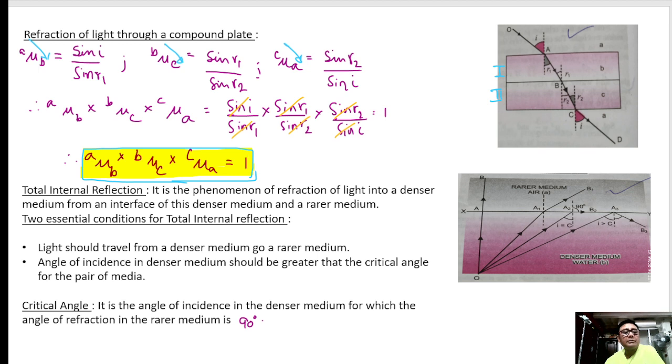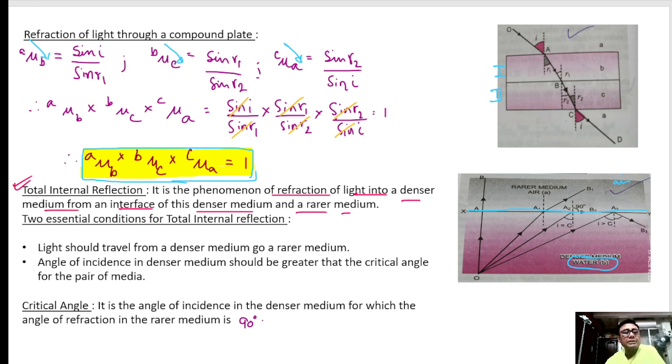Next, friends, we have a topic called total internal reflection. What is it? It is the phenomenon of refraction of light at the interface of a denser medium and a rarer medium. Suppose this is the surface which is separating air from water. So water is the denser medium.